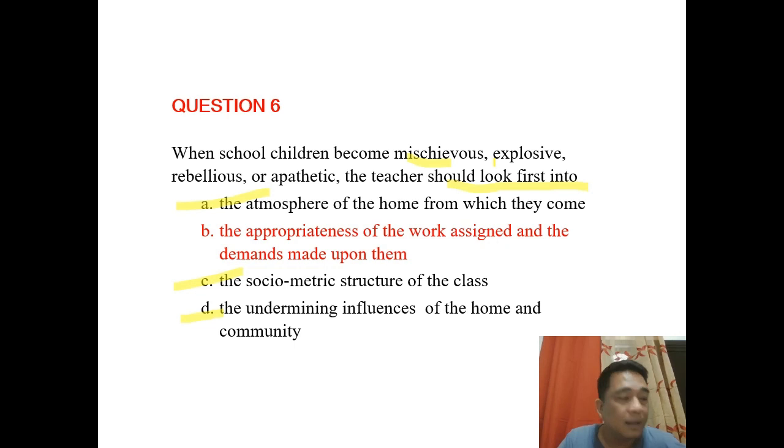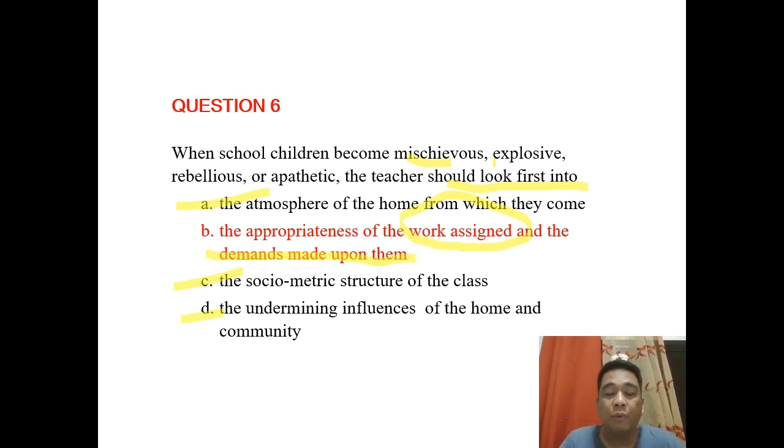Well, it is true that it might present different conditions at home or in the community. Ang unang-una pa rin na titignan ni teacher ay yung anong kaya niyang i-control, no? Yung work assigned ba na binibigay niya ay appropriate sa kanyang mga estudyante? Yung demands na ni-require sa kanila ay fitting doon sa age level na binibigay? That's the very first that you can do. Kapag na-check na ng teacher na hindi naman ito yung nagiging dahilan, then that's a time that the teacher can go beyond, including the home and the community factors.